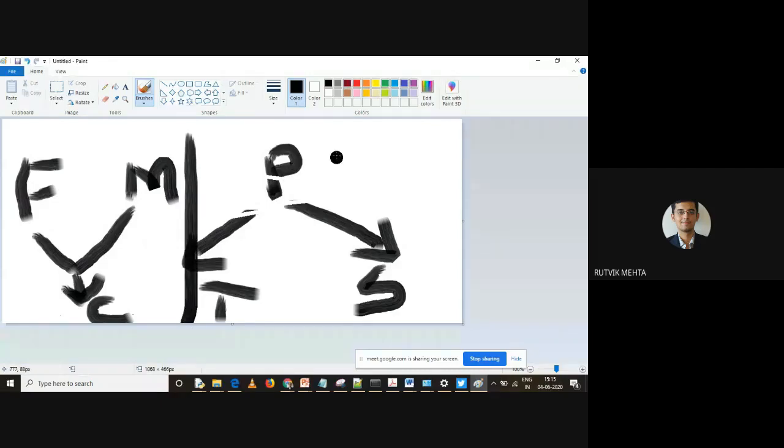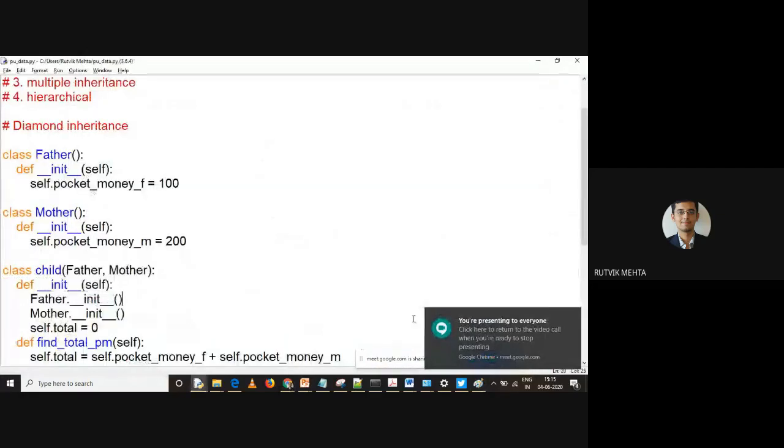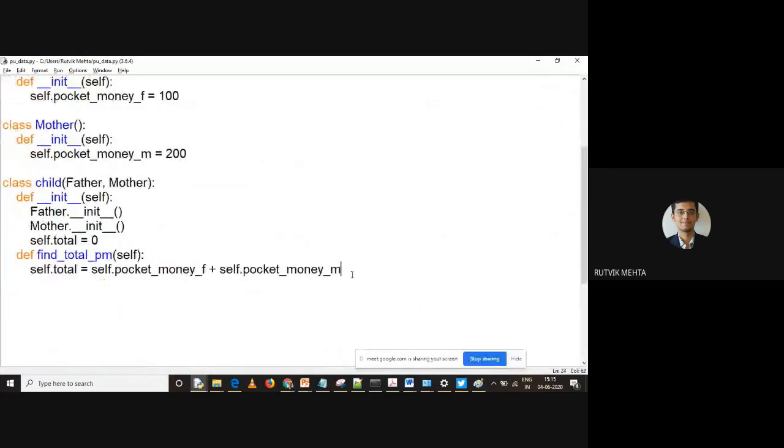This is known as hierarchical inheritance. So arrows are downwards, but on the top side we have one class and two classes are inheriting from the single class. Here it is almost reverse. The arrow is also downwards, but one class is inheriting from two different classes, right? So if you reverse this, it will become like this. So hierarchical and multiple are exactly opposite to each other, right? Understand this, right? So I'm calling this now. We have done this, and once we are done, we are printing the total also, right? So let us print self.total.